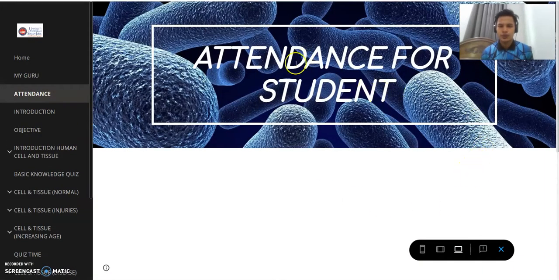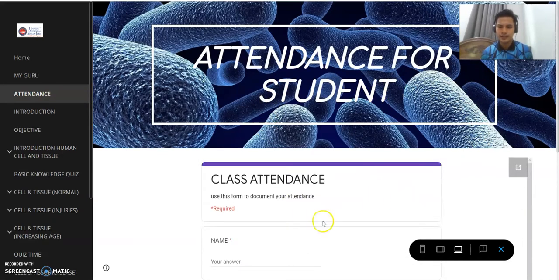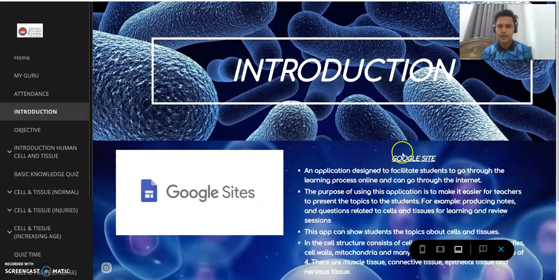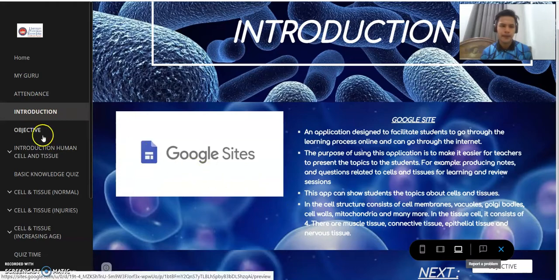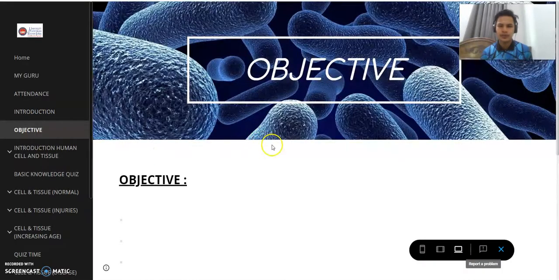We are using Google Form. As you can see here, it makes it easy for students to fill up the attendance. They just have to fill up the information, and then we go into the introduction of the Google site. Basically, the summary is that this site will make it easier for students and teachers to learn about the process online. And then we go into the objective.